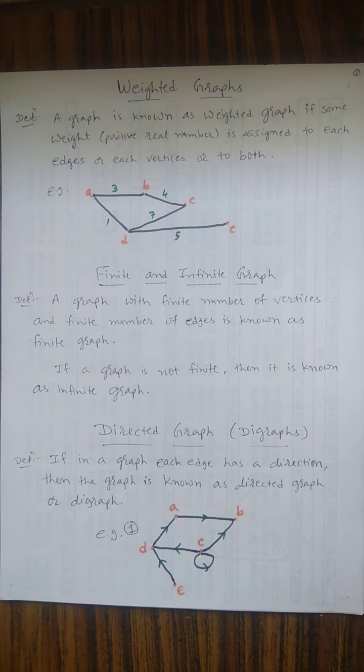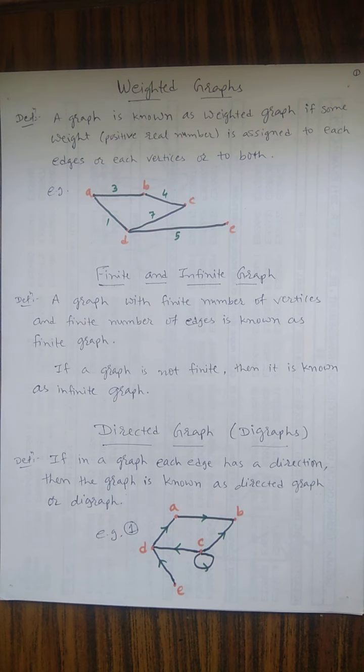Here I draw one example. The edge A to D has a weight 1. The edge between A and B has a weight 3. B to C has a weight 4. C to D has a weight 7, and D to E has a weight 5.